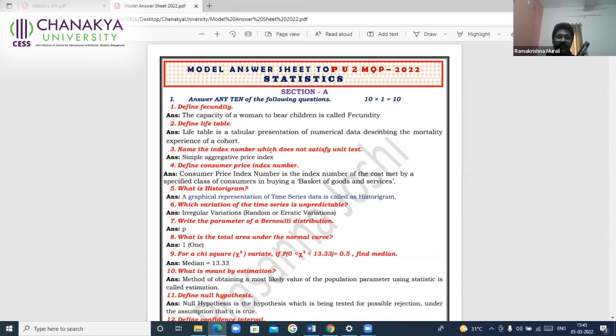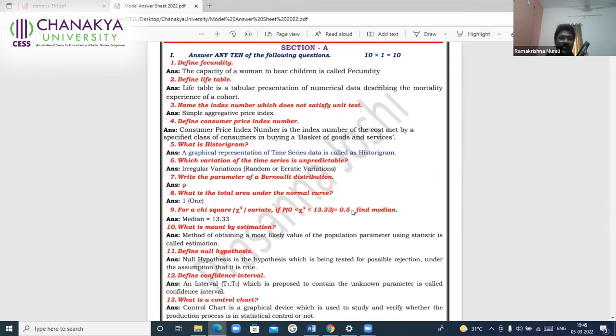Name the index number which does not satisfy unit test. Simple aggregate price index number, except that all the other index numbers satisfy. Define consumer price index number. What is histogram? Which variation of the time series is unpredictable? So generally, you know that it is called the irregular variation, and you know it is random variation, but it is also called erratic variations.